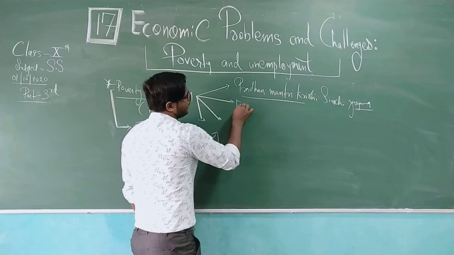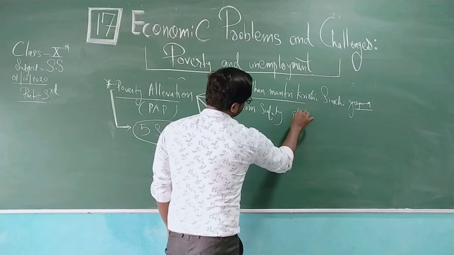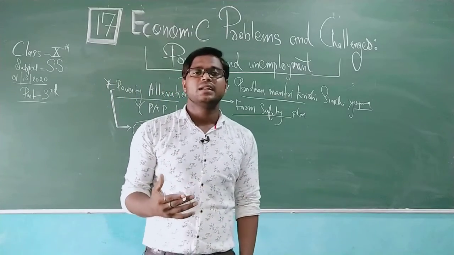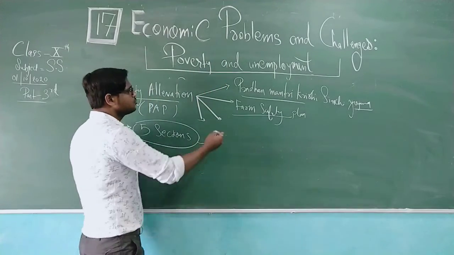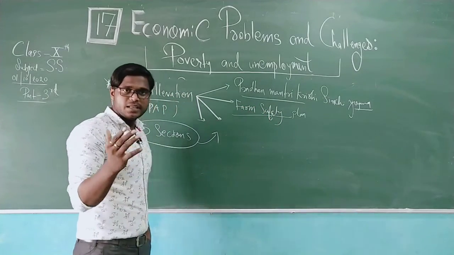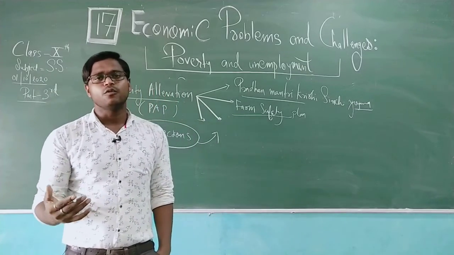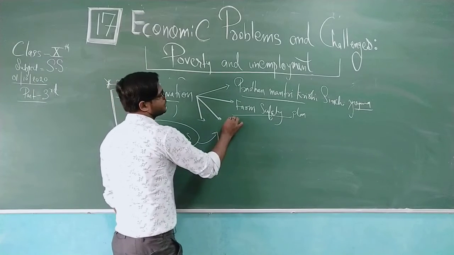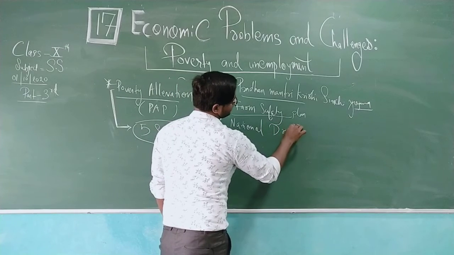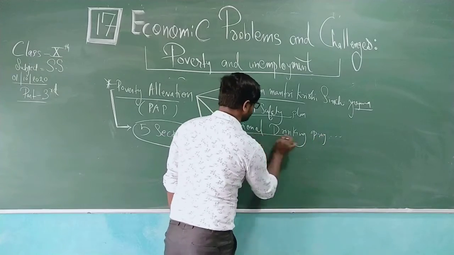See, that is the farm safety plan. In this farm safety plan, safety is given to the farm or the farmers. In this plan insurance is provided. Next comes the National Drinking Water Program, that is the fresh water program. I'm just writing a short form.